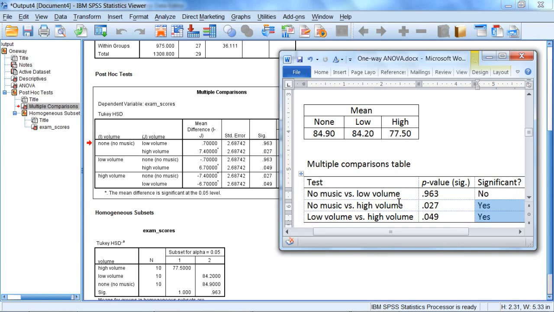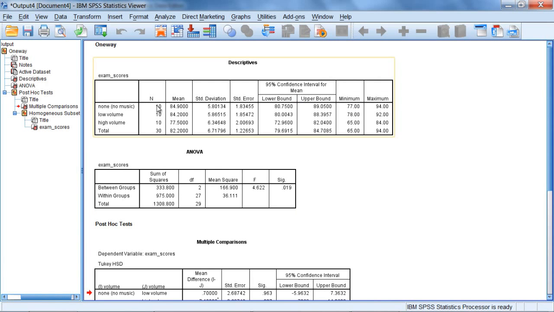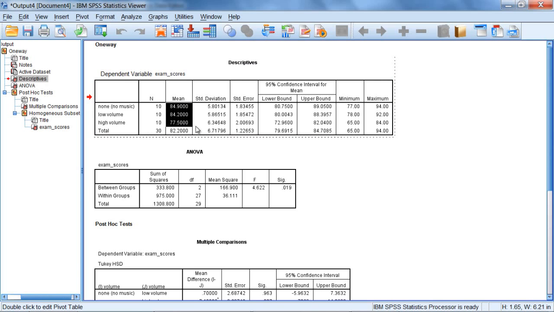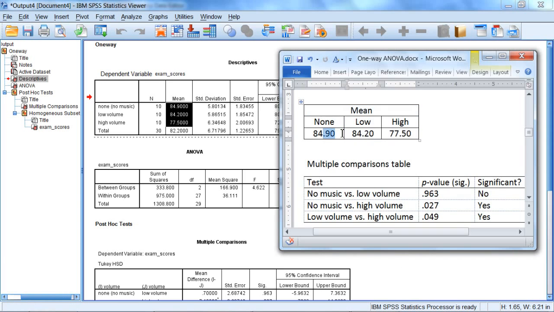So if we look at these means here, I have the means presented here, and they were obtained by going to the descriptives table. So notice these here, 84.9, 84.2, and 77.5. These are just displayed once again here. You see the three matched up. Okay, so I have the means here to make this a little bit easier. And for the significant results, what I want to do is see which group had the better exam performance.